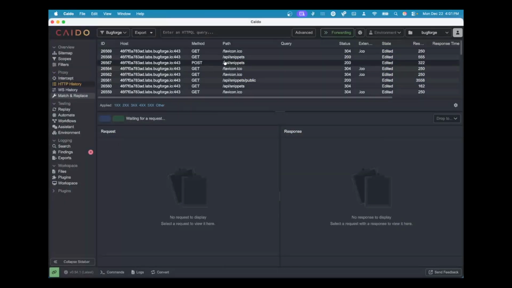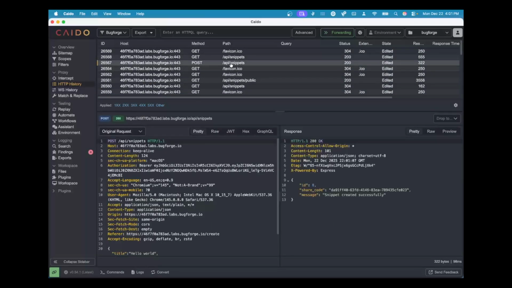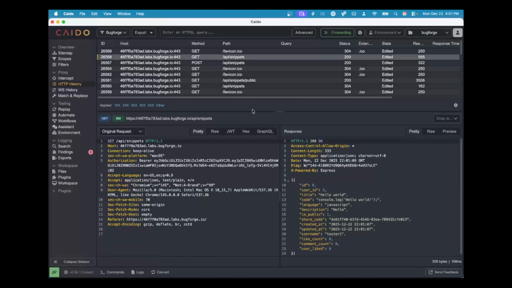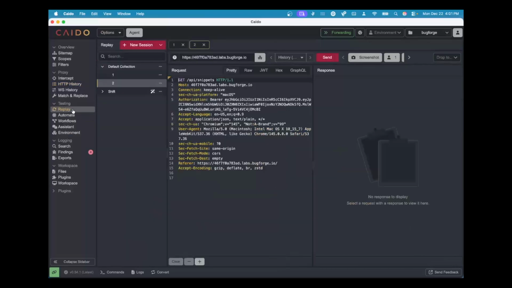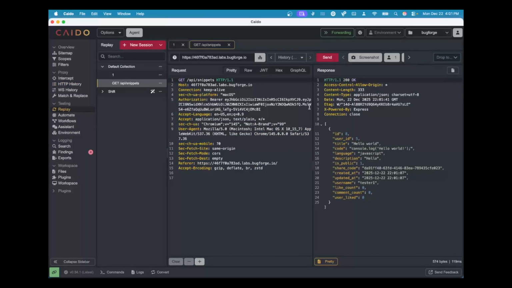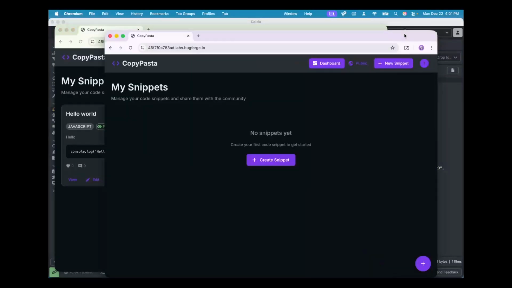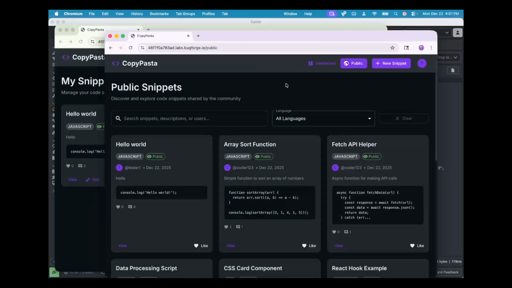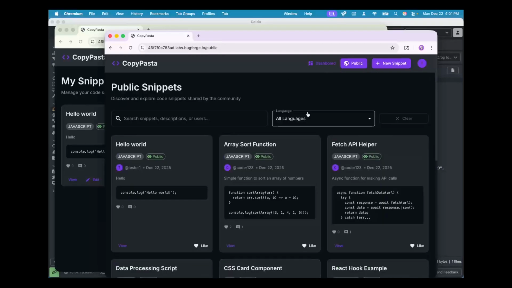And if I come over to my proxy, you can see I can see my snippets. And if I go back over to my other user and look, I can also see that public snippet. Okay, it's right here. This hello world is the one that I just created with user 1.